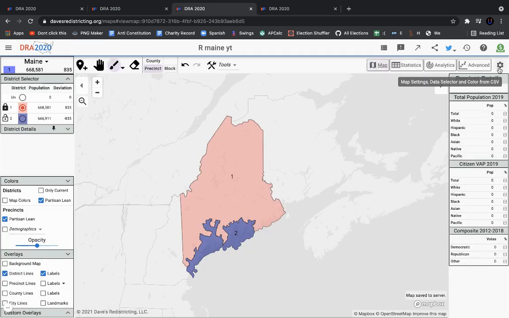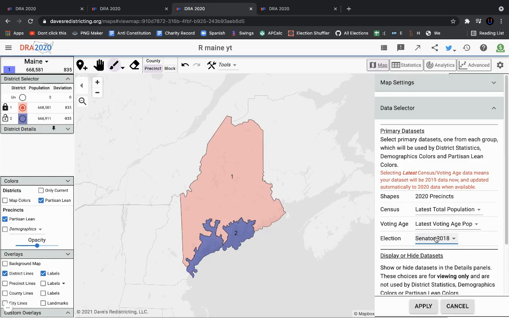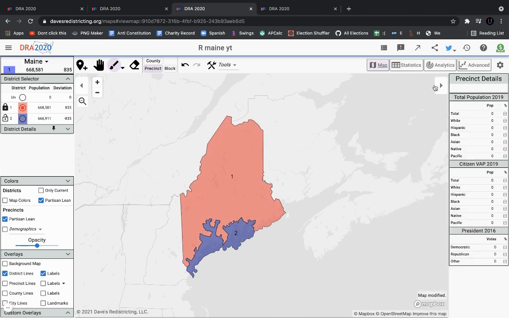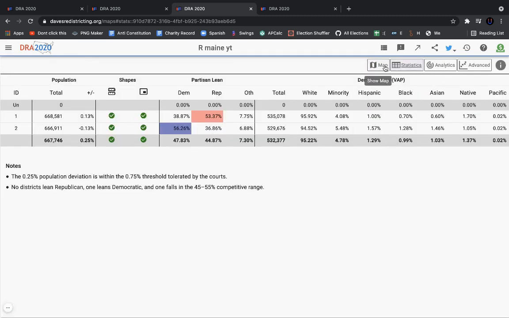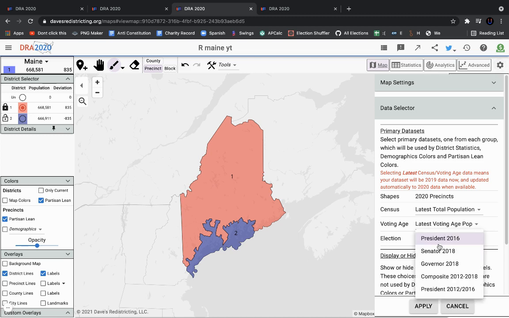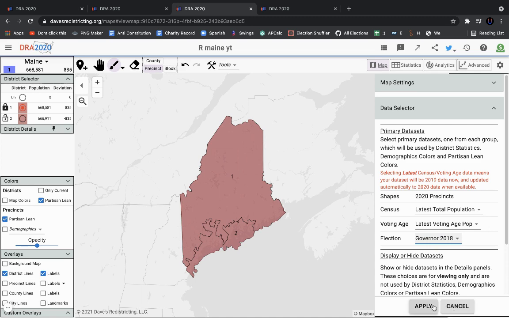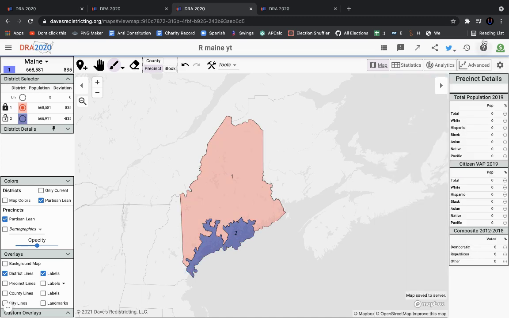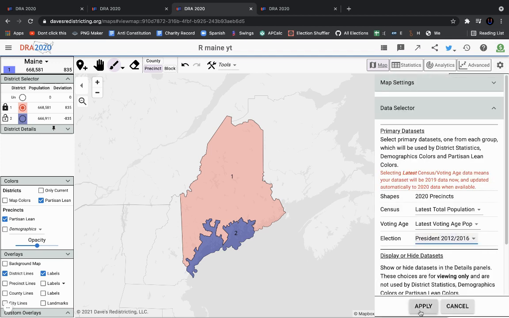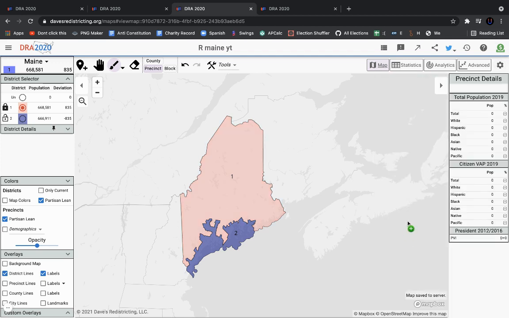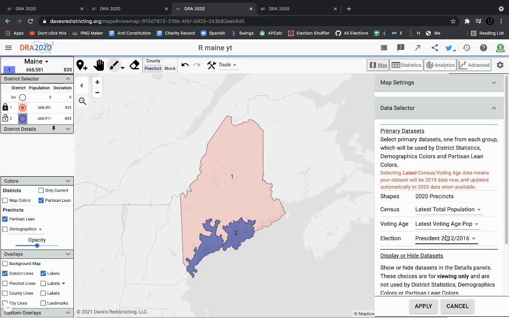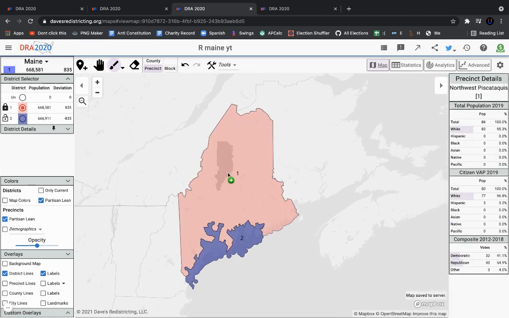And this first district would be around R+6. I think Trump would have probably carried it by a safe margin, if I'm being completely honest here. He would have won it by 15, which is pretty interesting. 2018 Senate race, these are both safe Republican because of the data set. Governor race, I think LePage probably would have won the first by a pretty good margin. Yeah, that's what I expected. It gets a little close when you factor in Obama's 2012 wins, but it's not really an issue for the Republican Party, considering that they've been gaining in this first district. The big question is whether Jared Golden could realistically win re-election here.